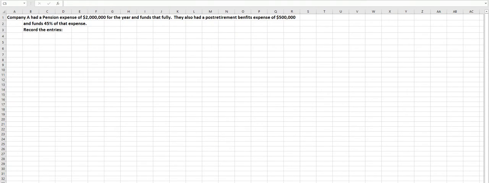The last one, exercise 13, talks about pension plans, and how you get this $2 million for pension expense. Company A had a pension expense of $2 million for the year that it funds fully. What this means is they pay the $2 million each year.